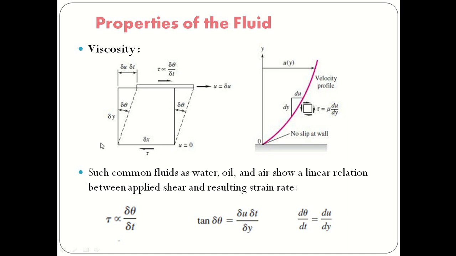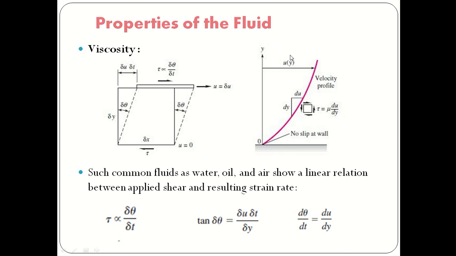There is a resistance offered by the surface opposite to the flow. Common fluids such as water, oil and air show a linear relation between the applied shear and the resulting strain rate. The velocity changes from the no slip condition at the solid surface to the maximum flow. This is because of the viscosity effect.